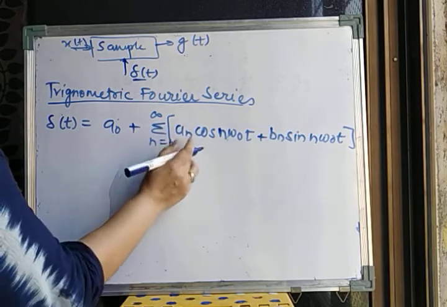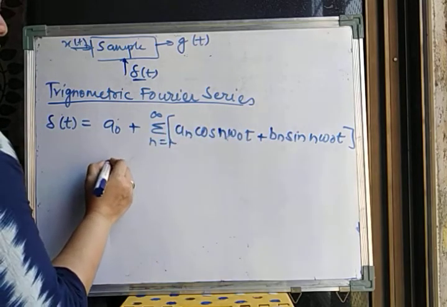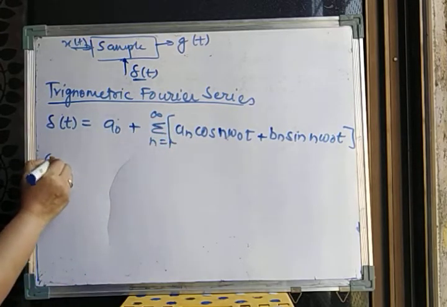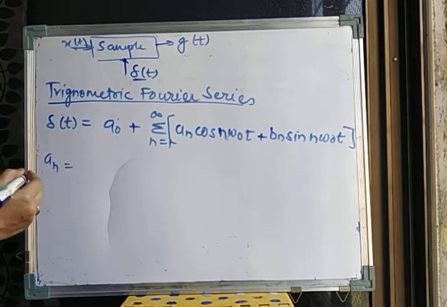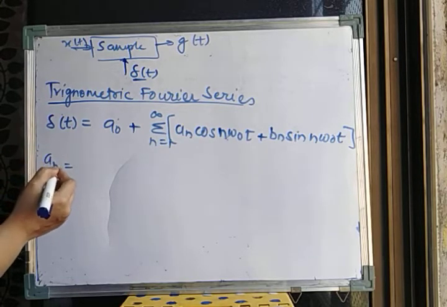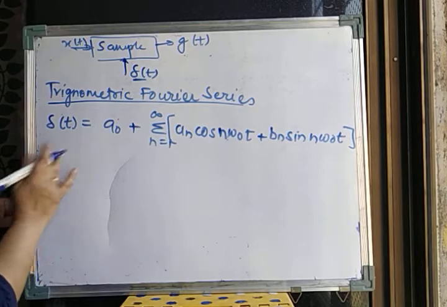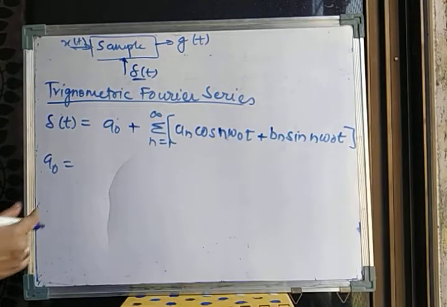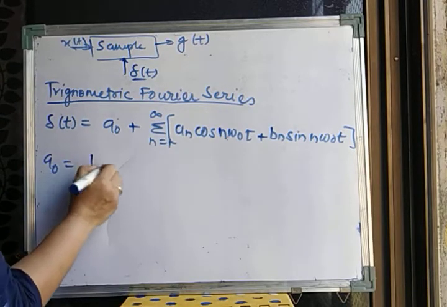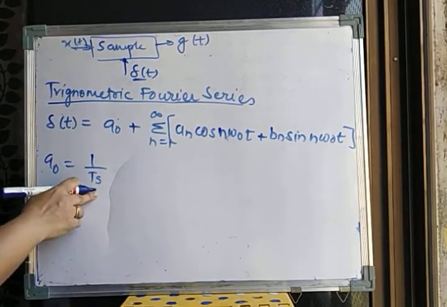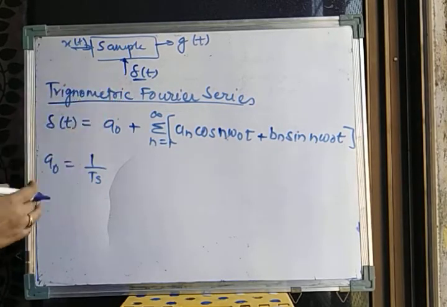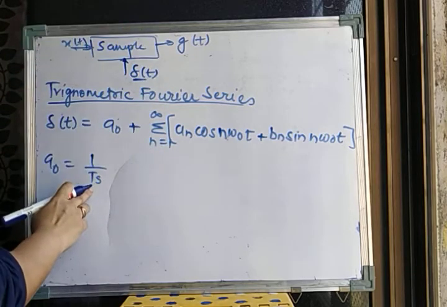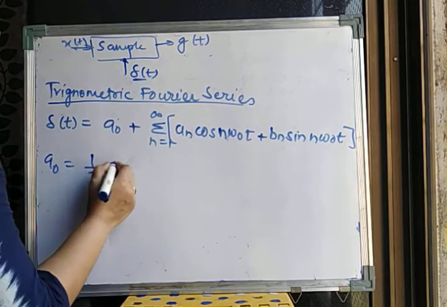Okay, where an and bn are unknown, so for that we have equations. Let's start with a0 first. How will we find a0? Now these are all standard equations, right? So a0 is found as 1 upon Ts, that is 1 upon the time period. But we know that for delta t that we have considered, the time period is Ts, because both the samples are separated by Ts. So here the time period is Ts.